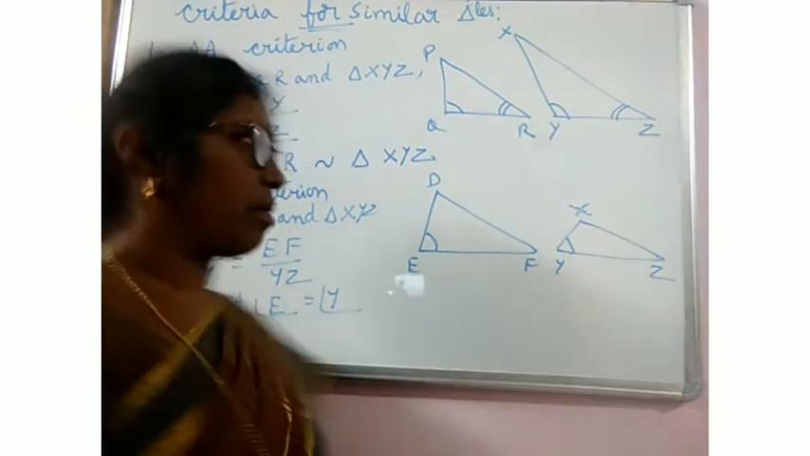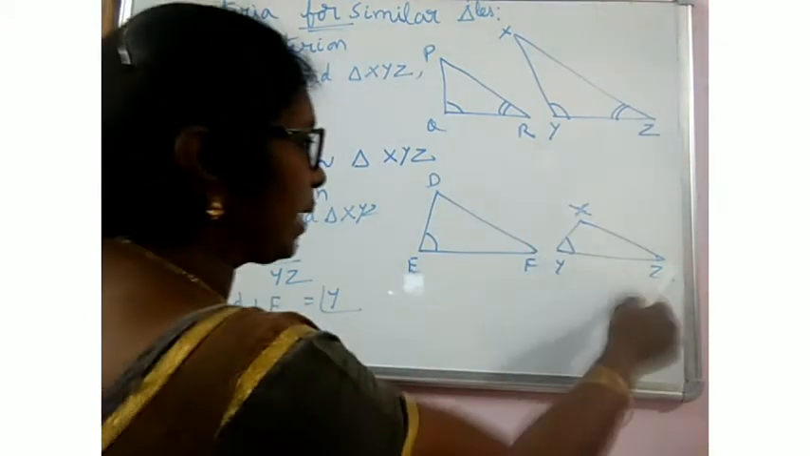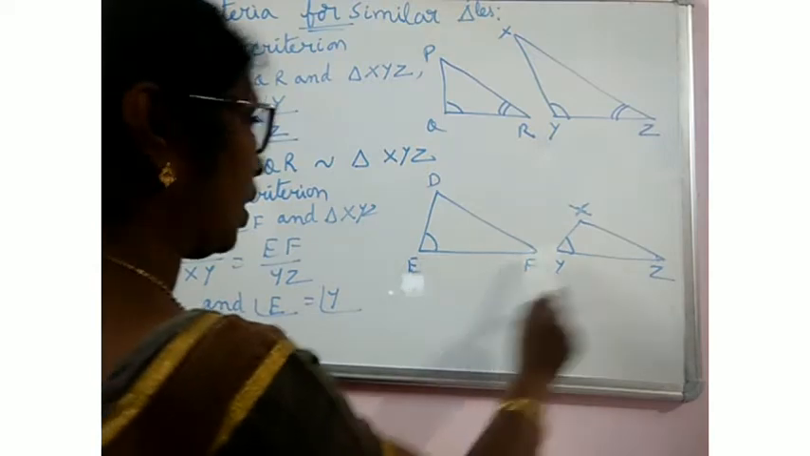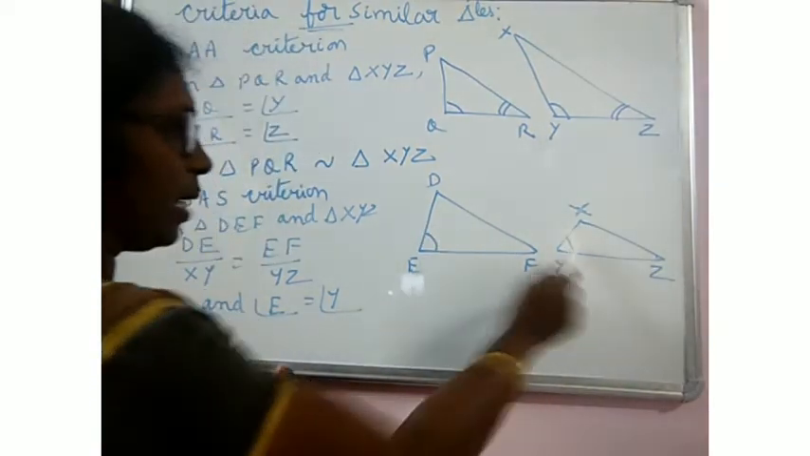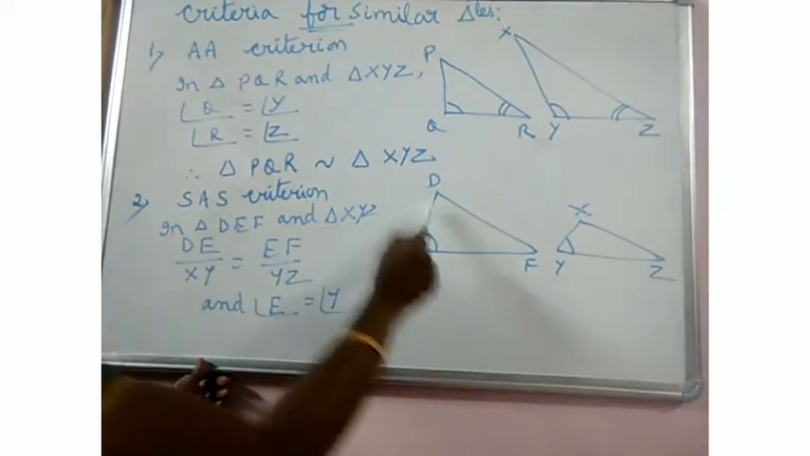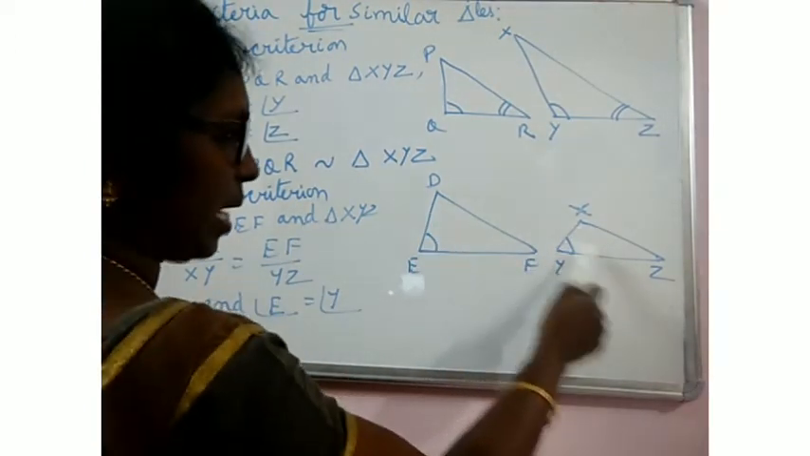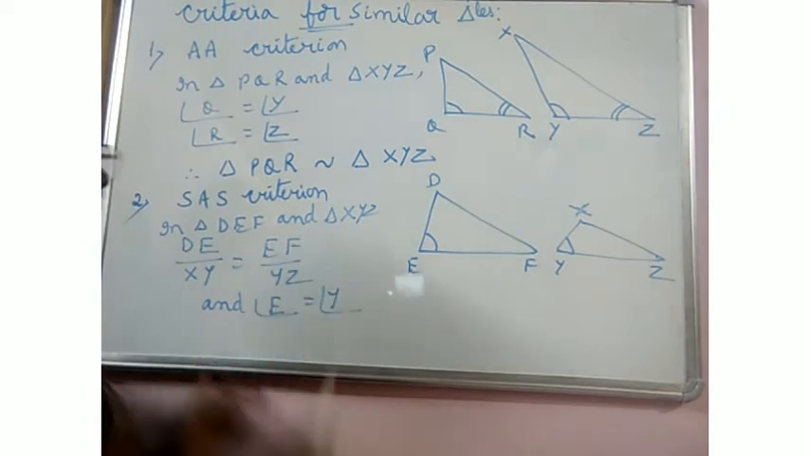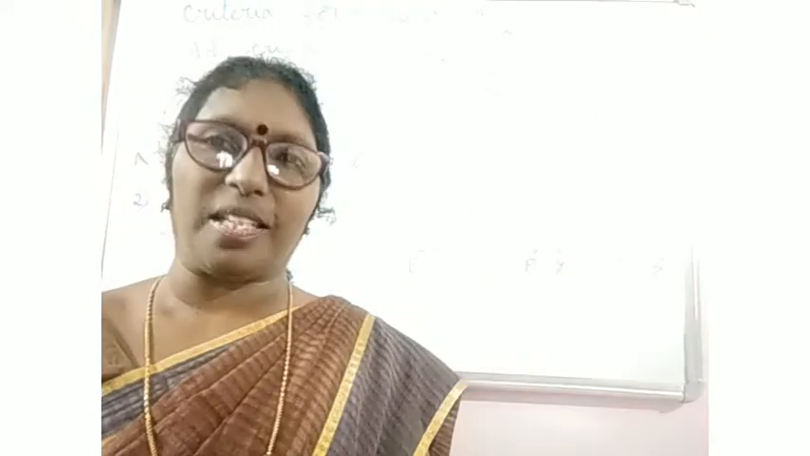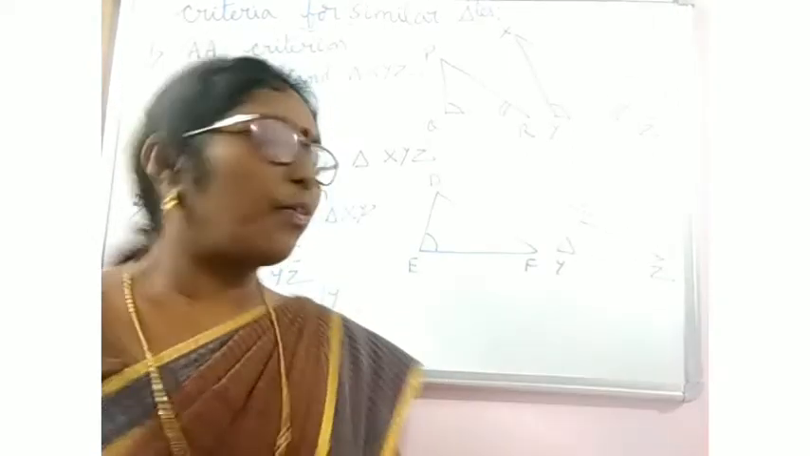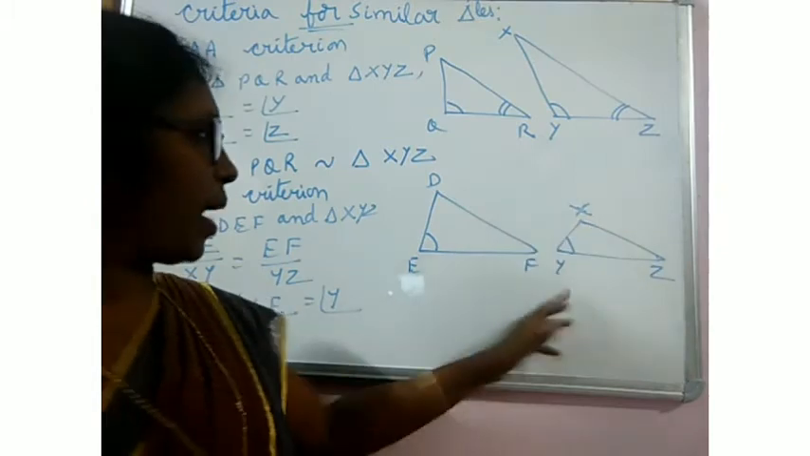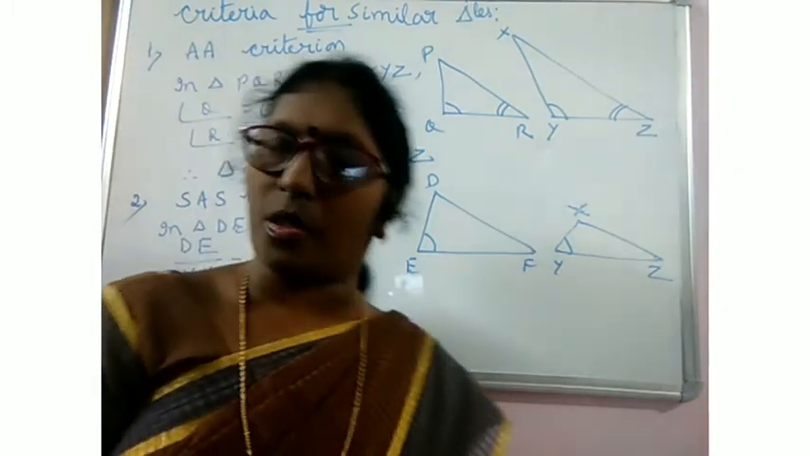In two triangles DEF and XYZ, DE by XY is equal to EF by YZ and angle E is equal to angle Y. Then under SAS criterion, we can say that these two triangles are similar. We may not know whether DE by XY is equal to DF by XZ or not.